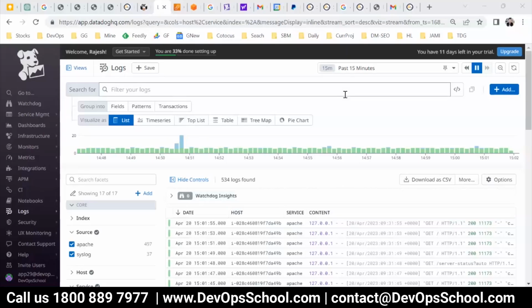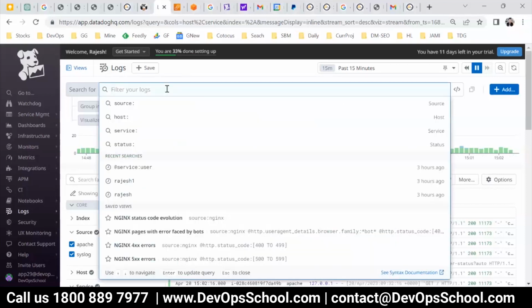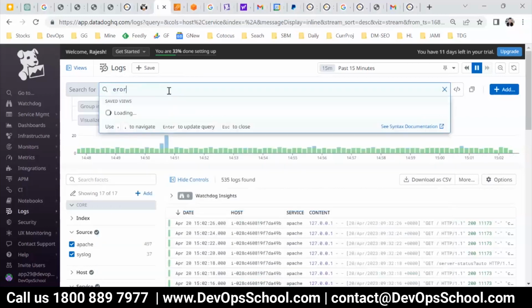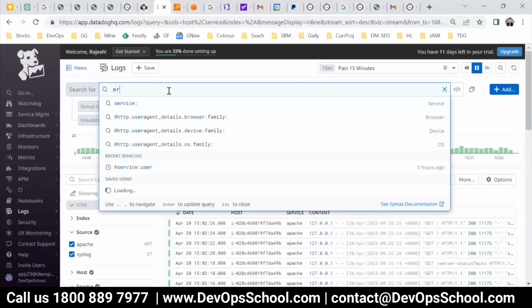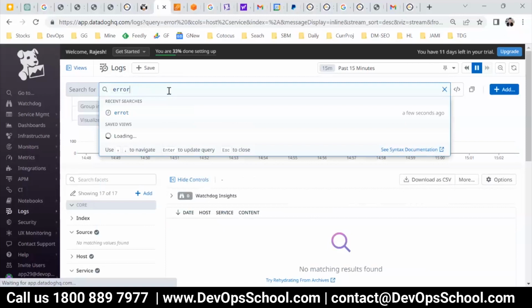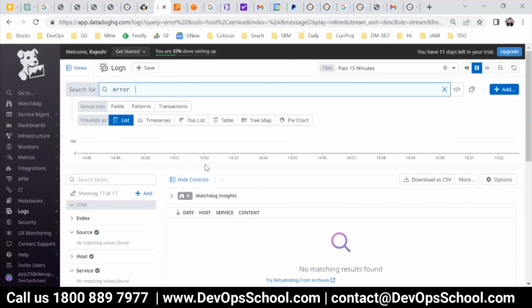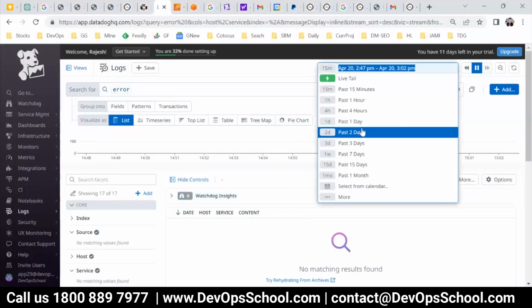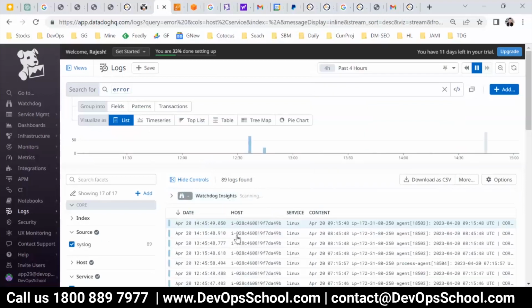Thank you. So how to search the logs? So simple. Let's say you want to search a single string, then simply you can say error. That's the one keyword you want to search for, and then put it here. Now wherever this error keyword appears in the last 4 hours, you'll have it, and you got 89 logs here which have error.